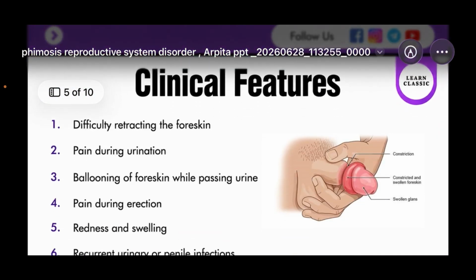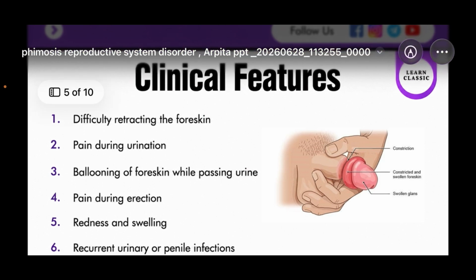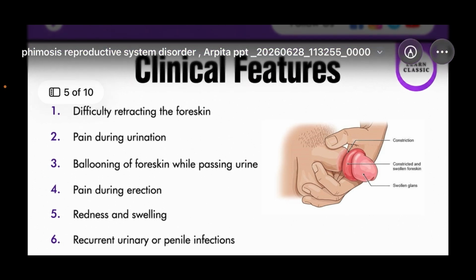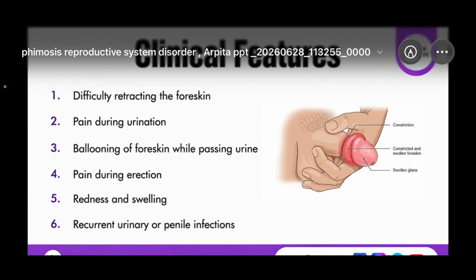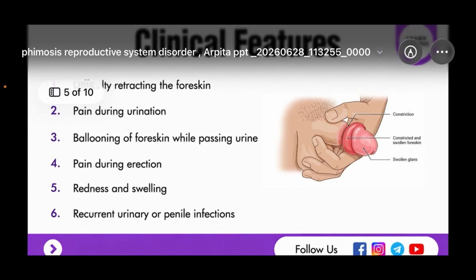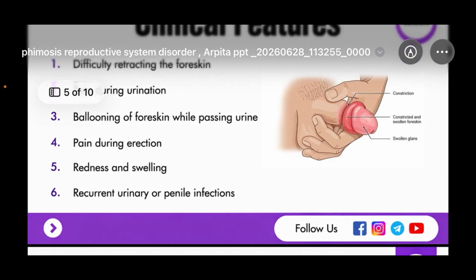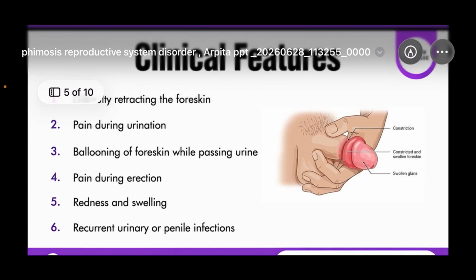Then coming to the clinical features. First is difficulty retracting the foreskin. Then pain during urination, ballooning of foreskin while passing urine, pain during erection, redness and swelling. As shown in the picture, the swollen glans, constricted and swollen foreskin, and then constriction. Then recurrent urinary or penile infections. These are the clinical features.